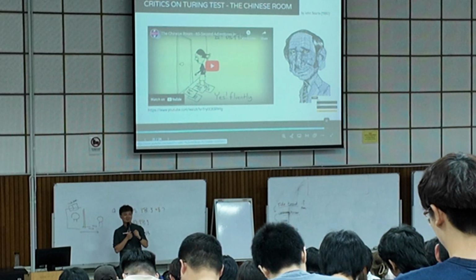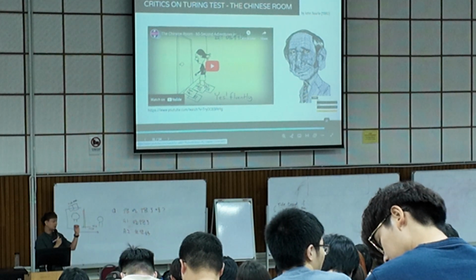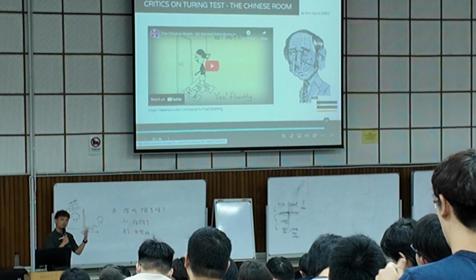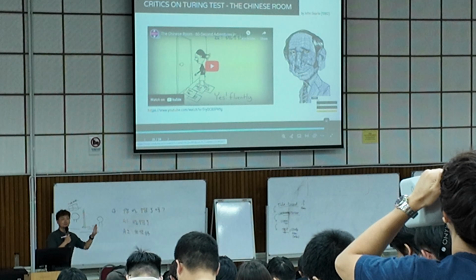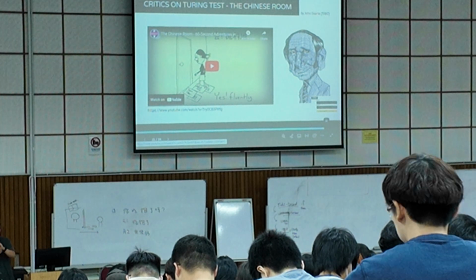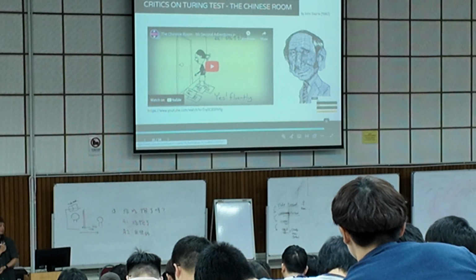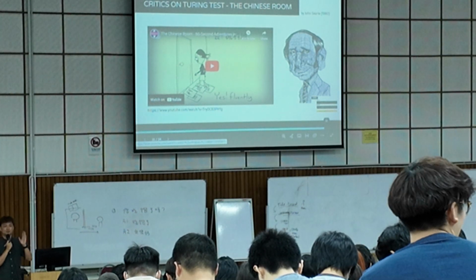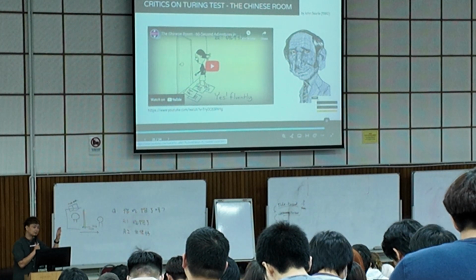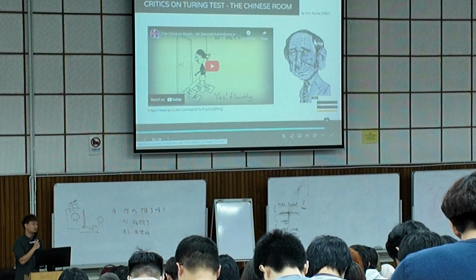Cannot. Okay, so there's no wrong or right, just different ideas. Alan Turing says that for a machine, as long as it's able to respond, it's good enough. Why does the machine need to understand? This is the idea given by Alan Turing. But John Searle says, to be so-called intelligent, you need to understand. You cannot just answer, you need to understand. So these are two different ideas. The Turing test is more focused on output behavior, while John Searle is more focused on internal consciousness, whether you understand or not.